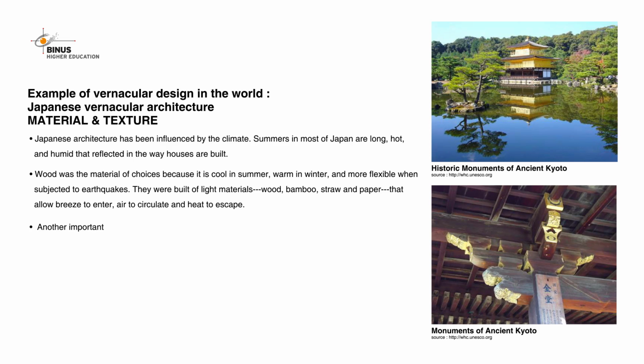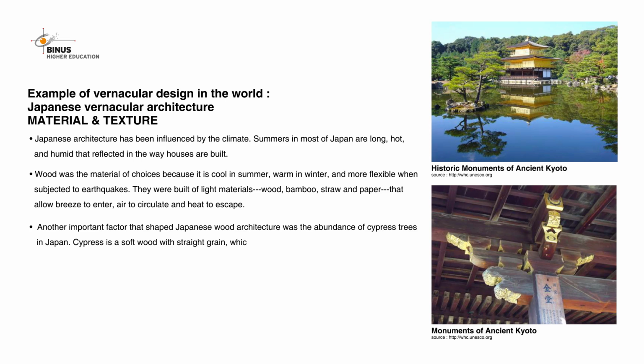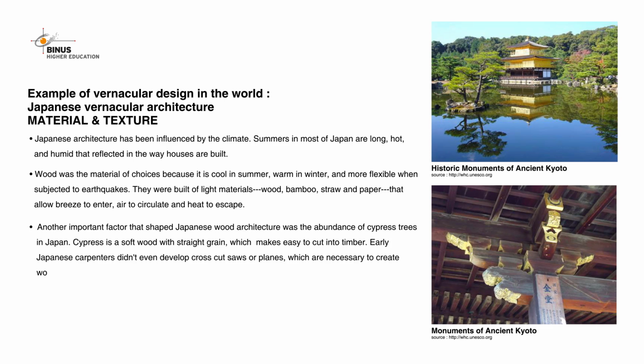Another important factor that shaped Japanese wood architecture was the abundance of cypress trees in Japan. Cypress is a soft wood with straight grain, which makes it easy to cut into timber. Early Japanese carpenters didn't even develop cross-cut saws or planes, which are necessary to create woods with uneven grains.